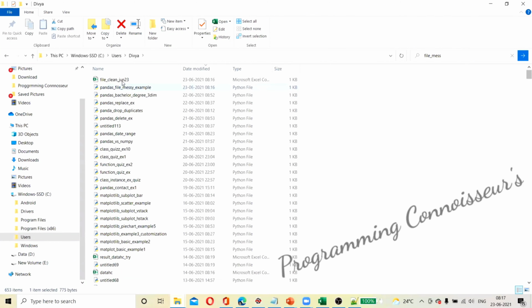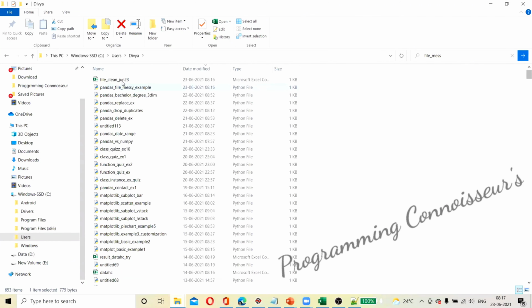Great. So shall we run the program? Yep, it has been completed. Then we will go and see. Yeah, this is our file. We'll open it. I can open directly, I don't want to wait for anything. Yep, so the file messy. Okay, no problem. It was like this, and we have converted it to this.